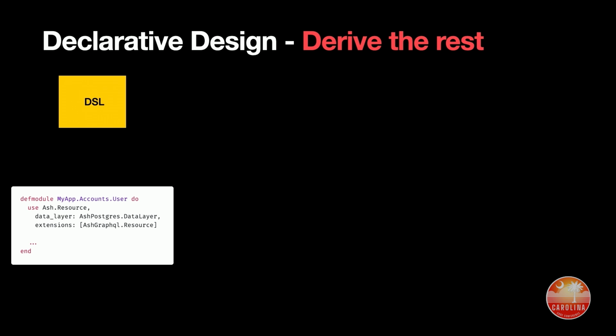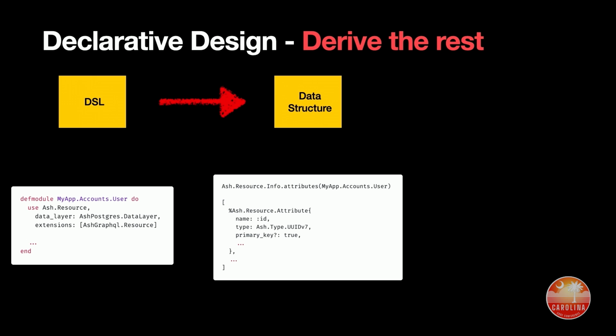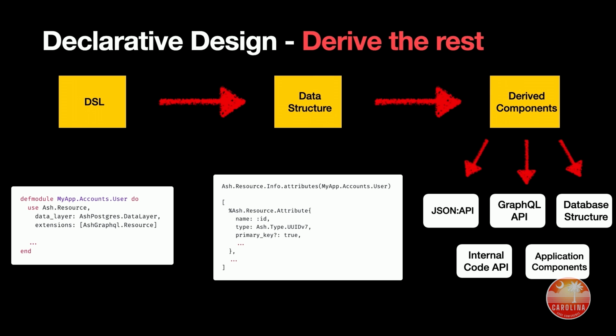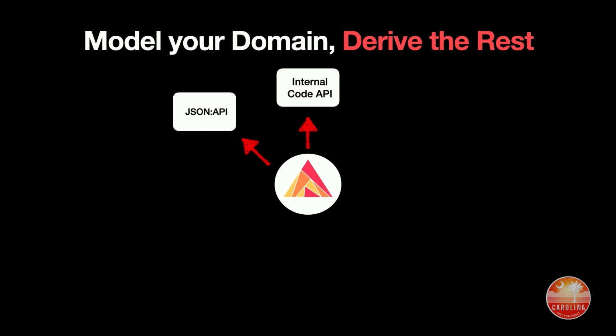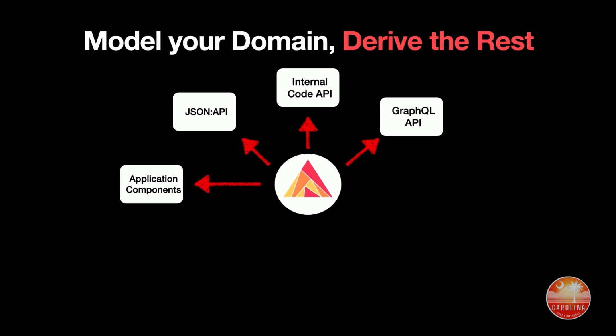DSL means domain-specific language. But in this case, in Ash, we generally just mean a description of something. We use the data structure that's provided to ask questions about that, and we derive a bunch of stuff. And so from this, we can get internal code APIs, JSON APIs, GraphQL APIs, application components like admin interfaces and charts and graphs and other interactors. We can generate our database structure.